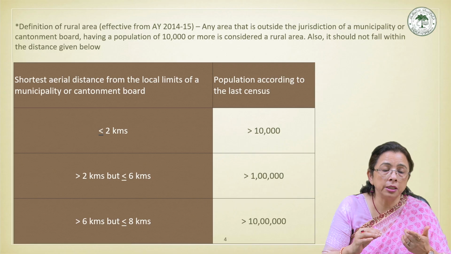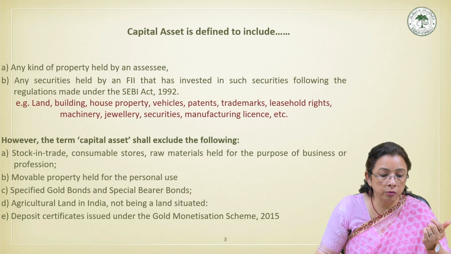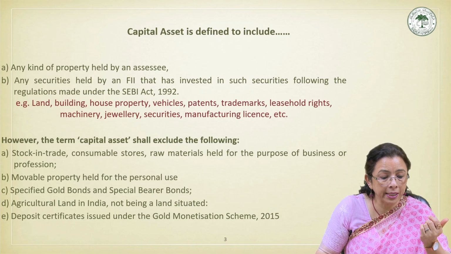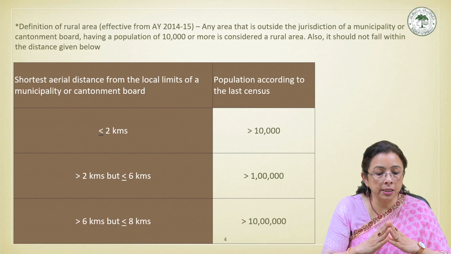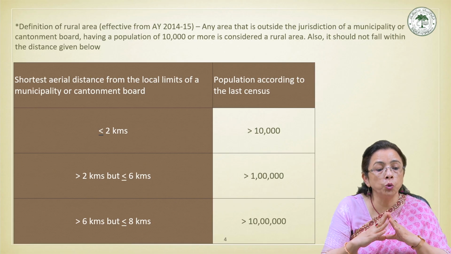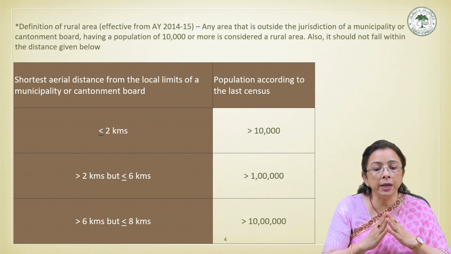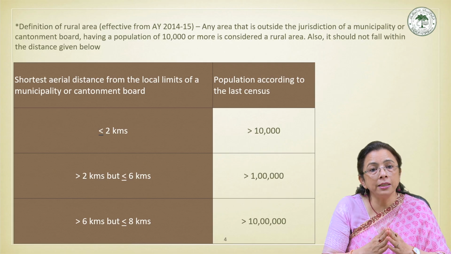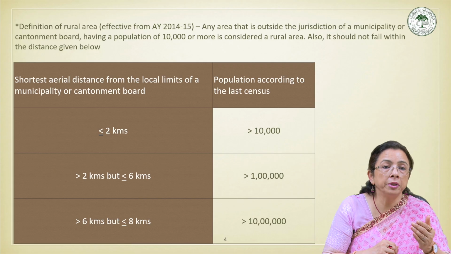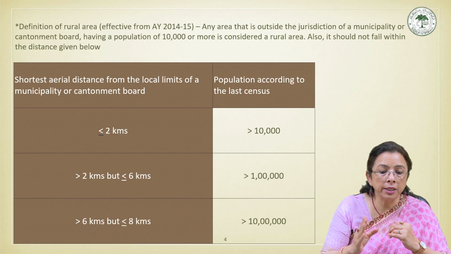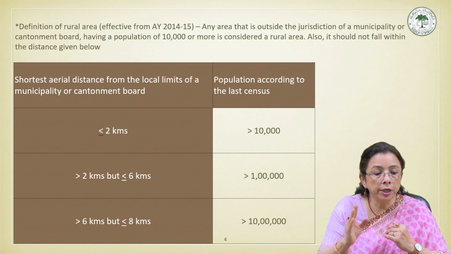Now, as we discussed previously about item D, that is what is excluded: how do we decide agricultural land in rural areas? This is the chart that explains it well. With effect from 2014-15, any area outside the jurisdiction of a municipality or cantonment board having a population of 10,000 or more is considered a rural area.